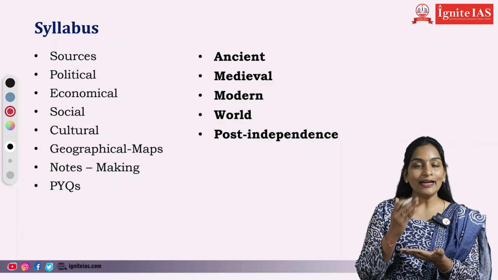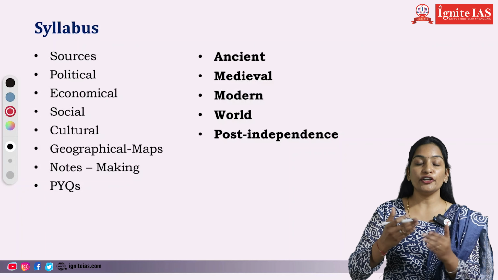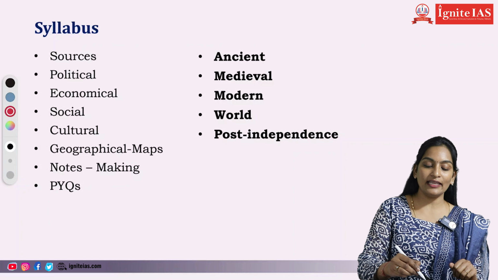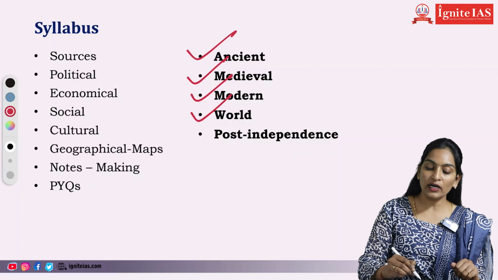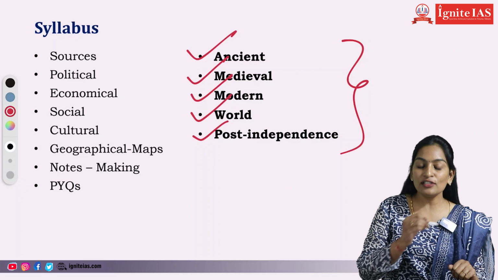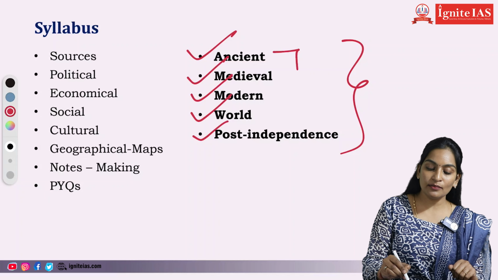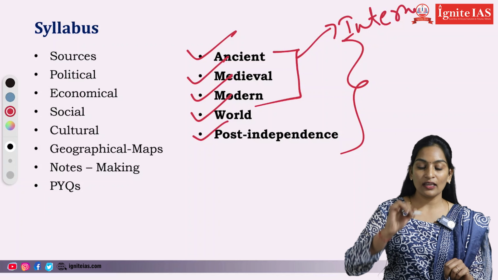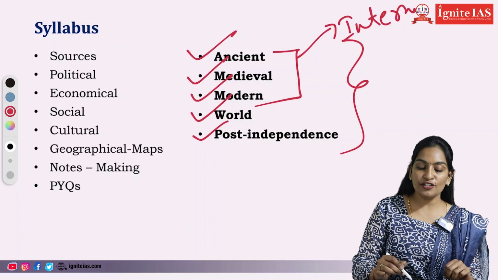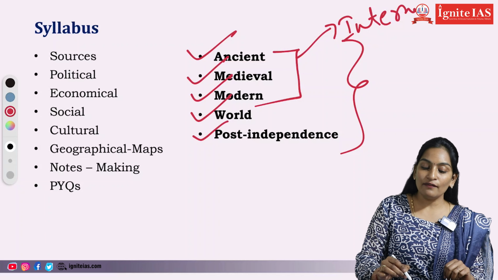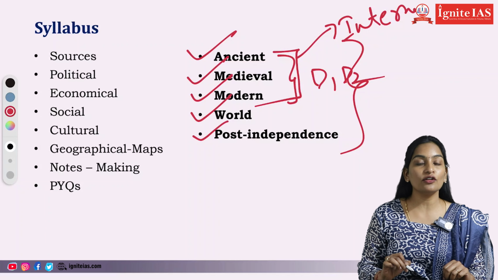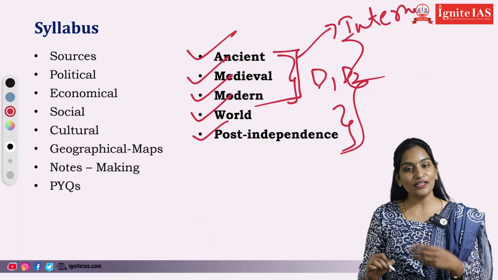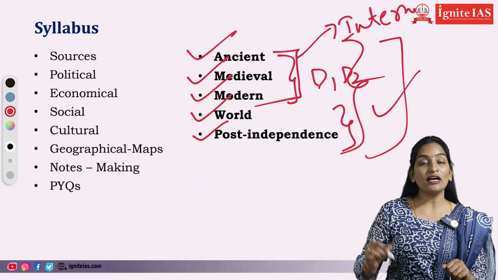First of all, we will divide the history subject into some modules. Any history we read, it will be divided among the years like ancient, medieval, modern, world and post-independence. These are the modules we are going to deal with in history. Ancient, medieval and modern will also be covered in your intermediate sessions. Coming to the degree three years plan, ancient, medieval and modern will be in your degree first year and degree second year, and world history and post-independence will be covered in your degree third year. So these are the modules we are going to cover at Ignite IAS.